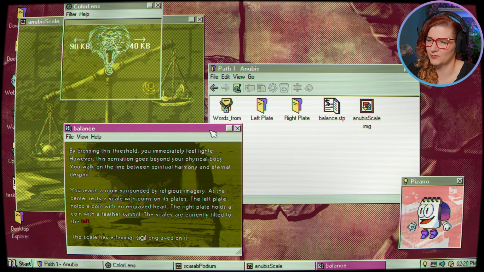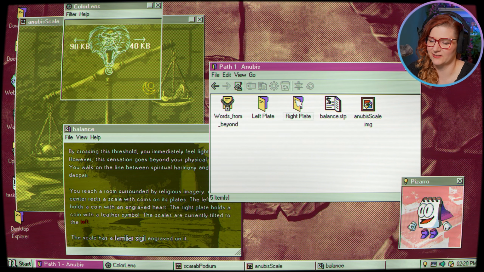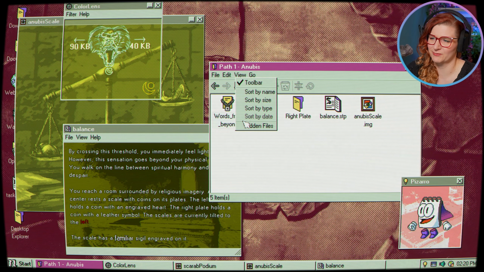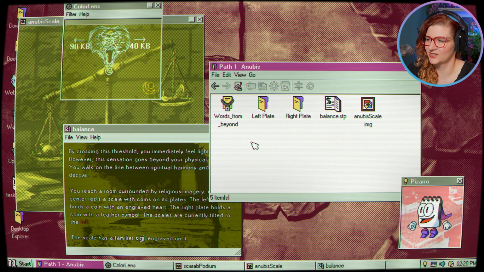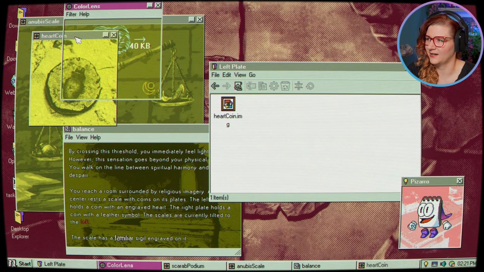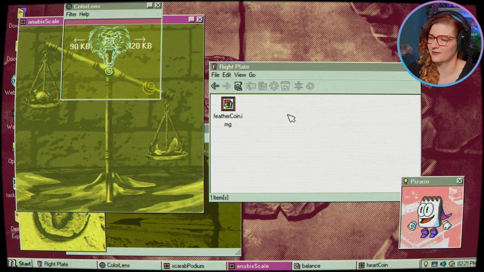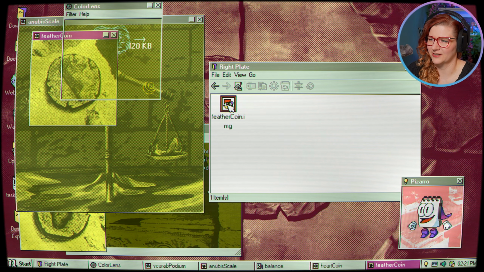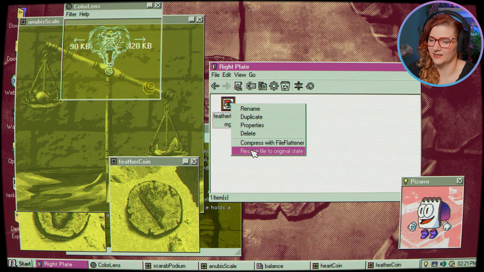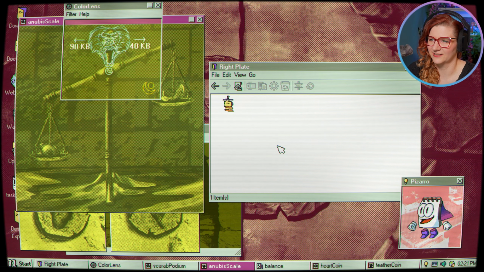Okay, so then from what here? Because we can do left plate and right plate. Can I just inspect the folders without making a decision? So we can look at the heart coin and we can... Oh, there was a flat file that I clicked because I thought it was just going to be the picture. And now we've got a feather coin. Yes, okay. So we have restore to original file state.